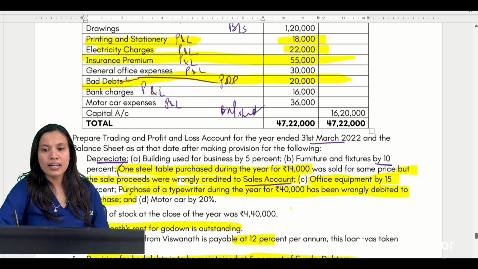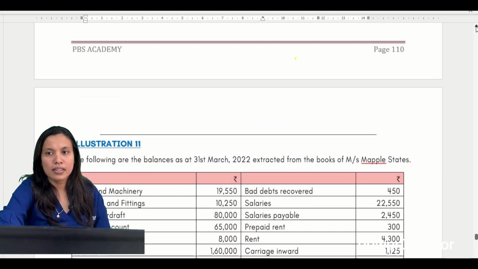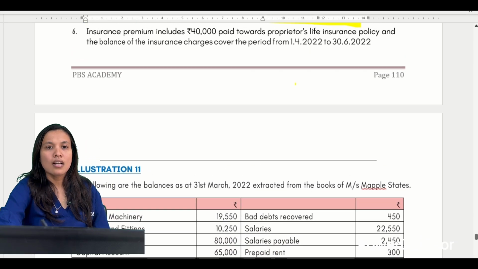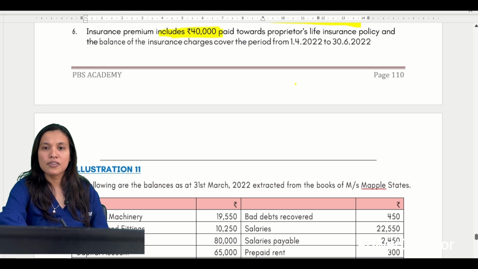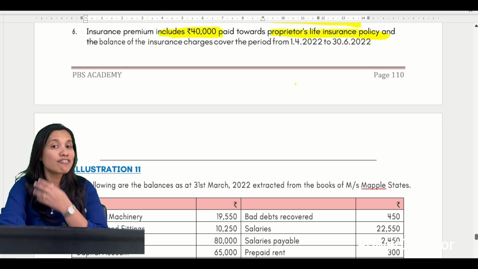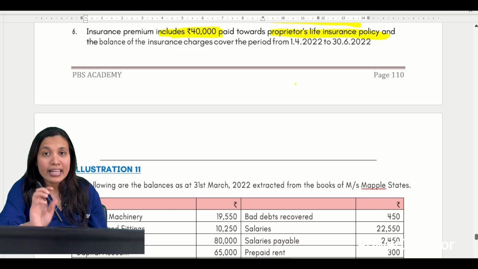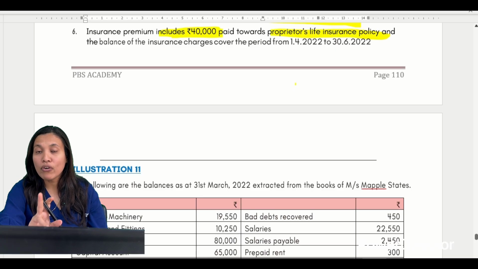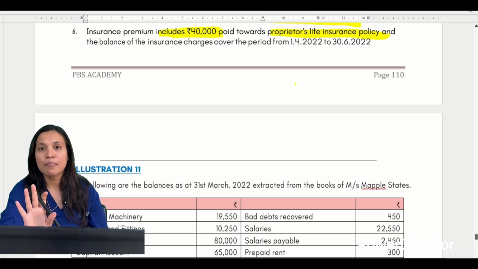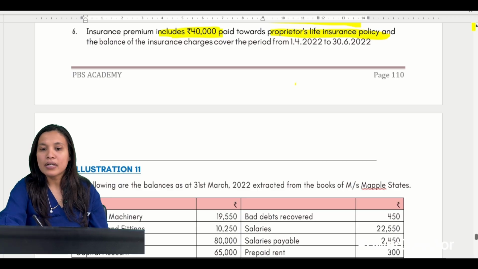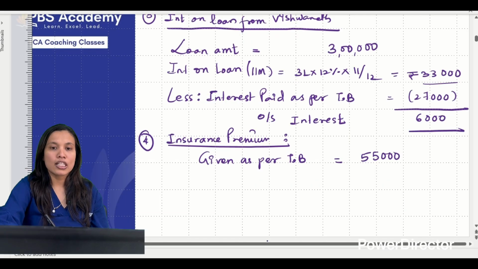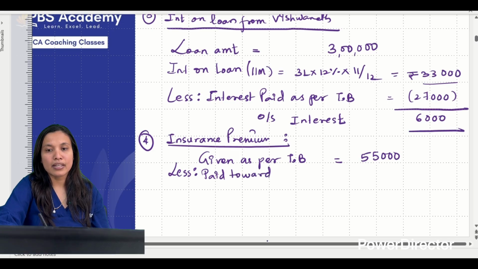See, if we look at the adjustment part, insurance premium includes 40,000 paid towards proprietor's life insurance policy. Anything for proprietor is what? Anything for proprietor is drawings. Drawings are personal expense. This should not come in the P&L account. Correct? Personal expenses should not come in P&L. So less paid towards proprietor's life insurance.